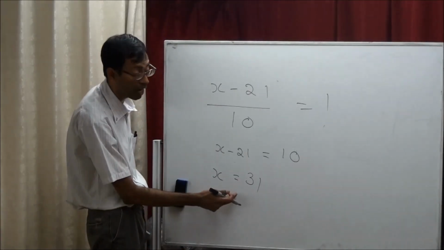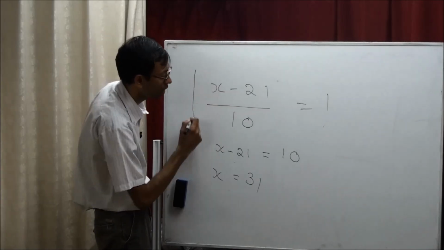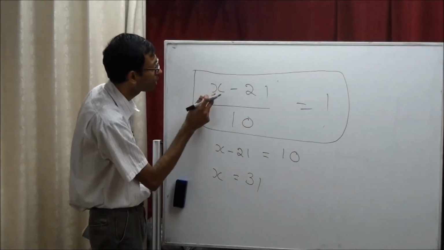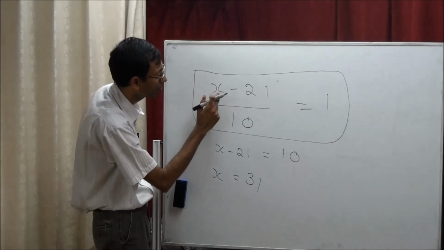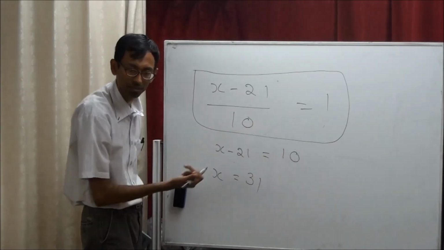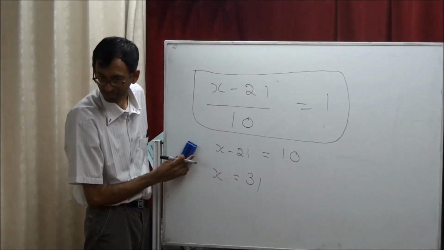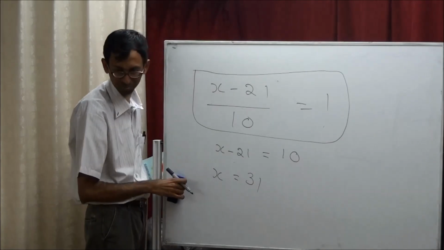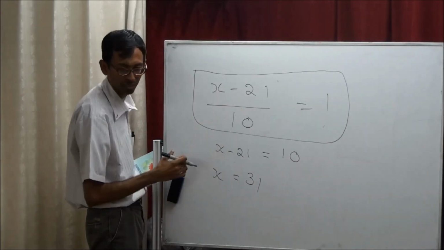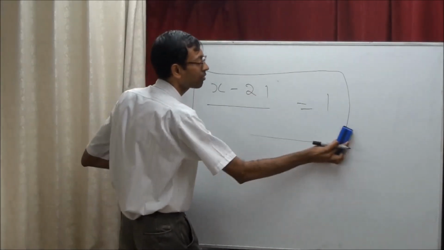We can check if the answer is right or wrong by putting this x into this puzzle. Put x equal to 31. 31 minus 21 is 10. 10 by 10 is 1. So our answer is right. What does by mean? By means division. That's the end of the two-step puzzles.